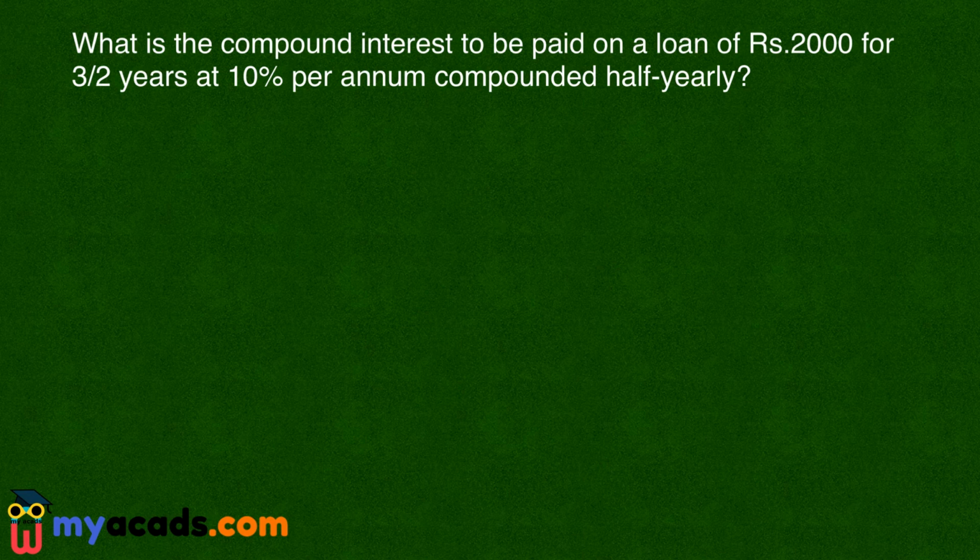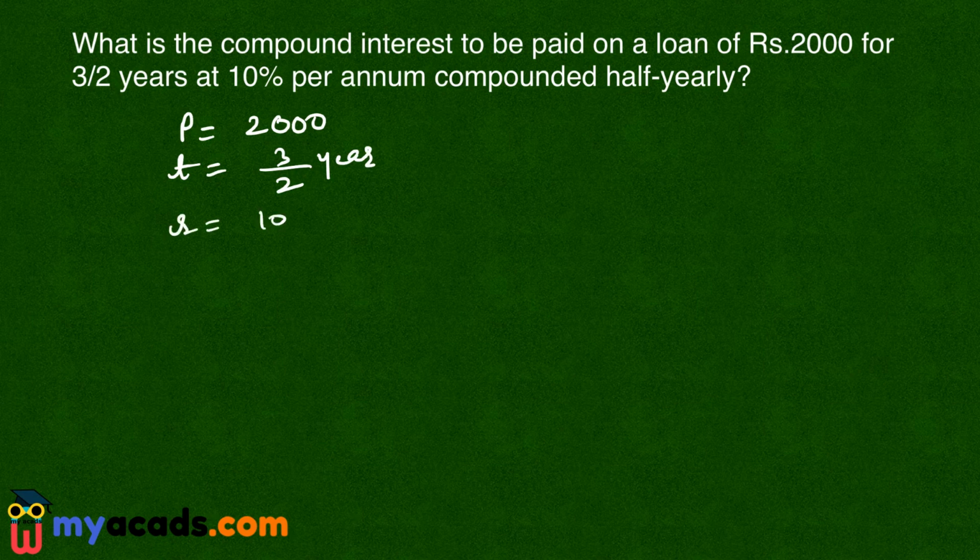Let's solve this question. My question says, what is the compound interest to be paid on a loan of rupees 2000 for 3/2 years at 10% per annum compounded half yearly? So my principal is rupees 2000 and the time period T is 3/2 years, and the rate of interest is 10% per annum compounded on half yearly basis.